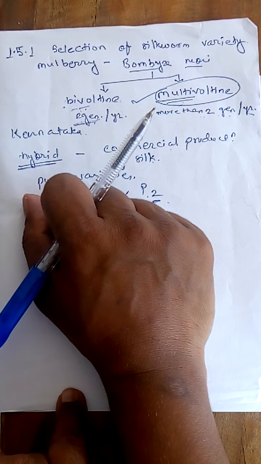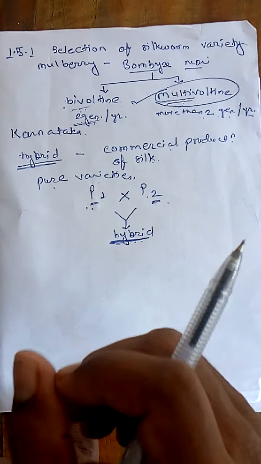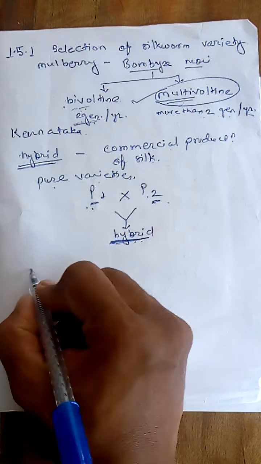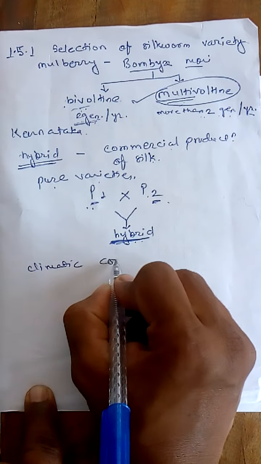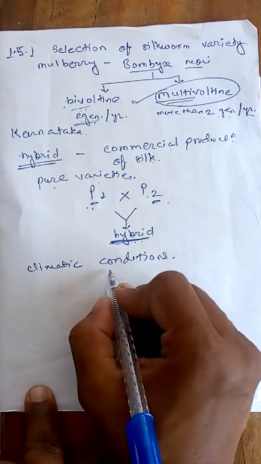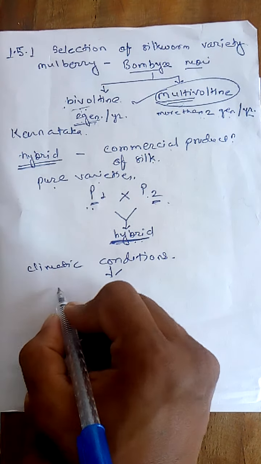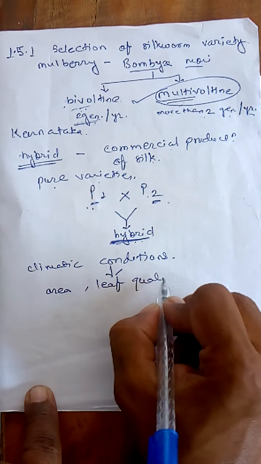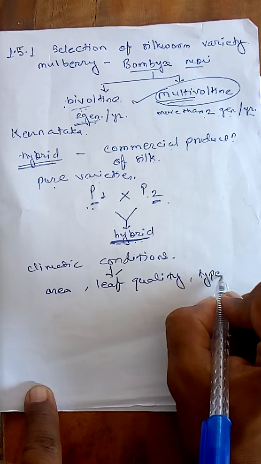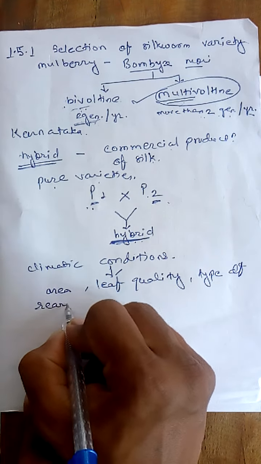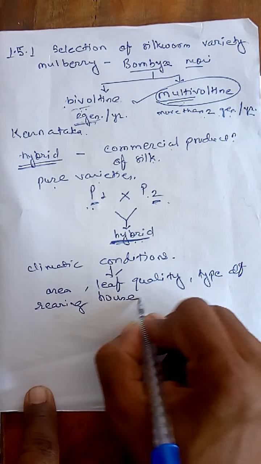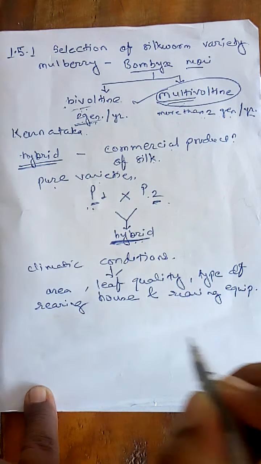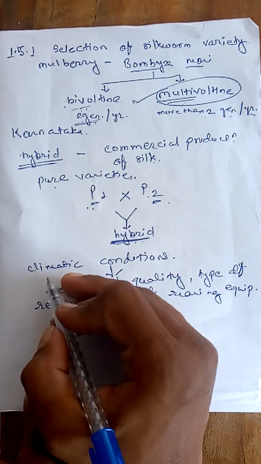The silkworm varieties are to be selected depending completely on the climatic conditions. Which conditions are these?